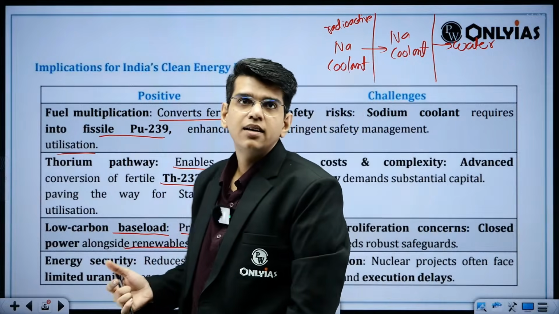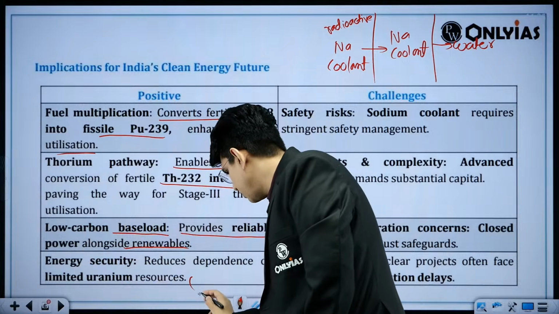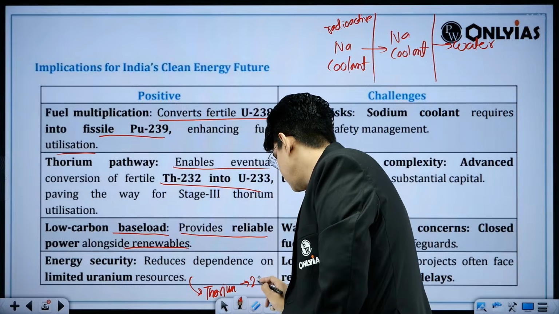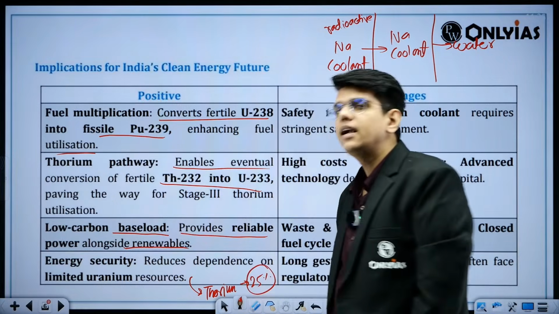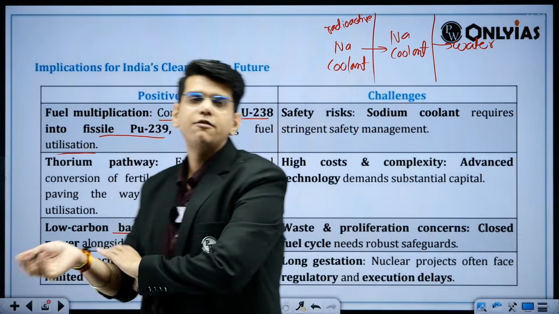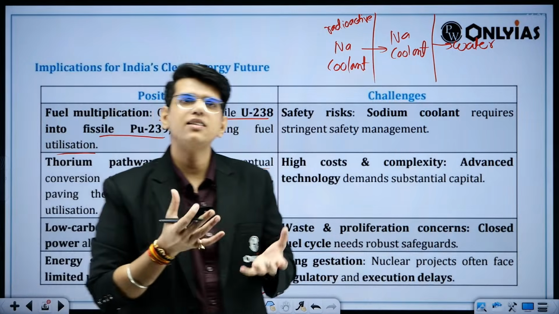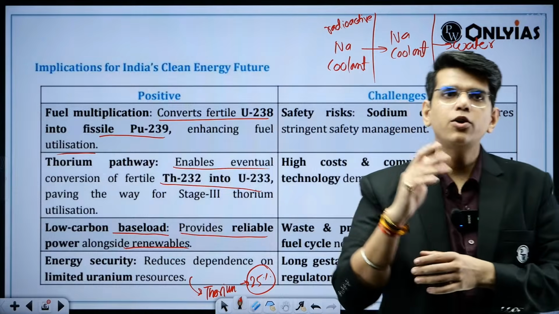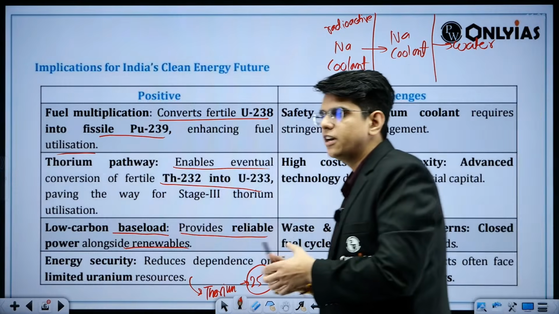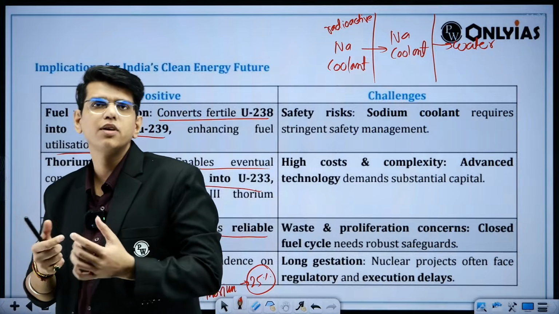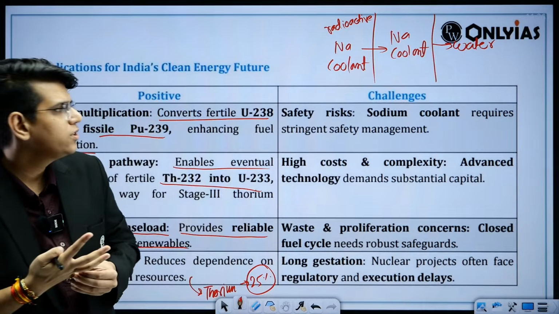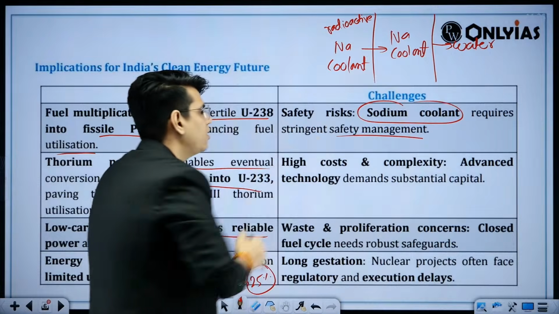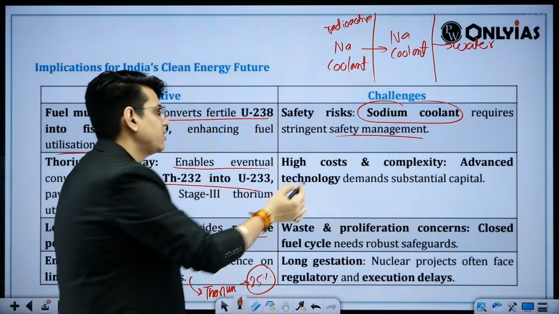Going ahead, if we can use the thorium reserves, again and again I'm saying 25%, right, it will be used for India. Why are we doing bioethanol and these blendings? Because the fuel bill is high. We want to decrease it. This can be one way: if we can use thorium properly in future, then we can reduce the fuel bill. The problem is with the sodium coolant, which requires safety management and is high cost.